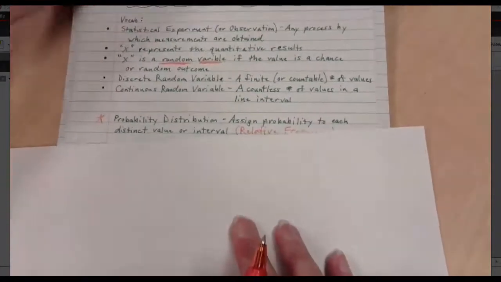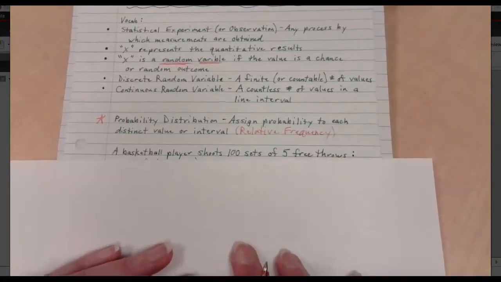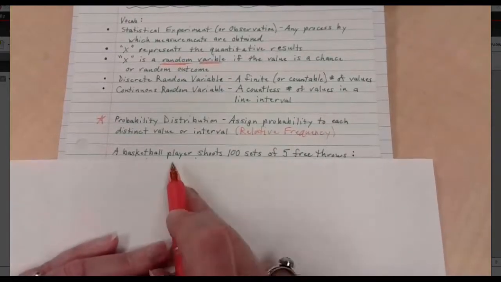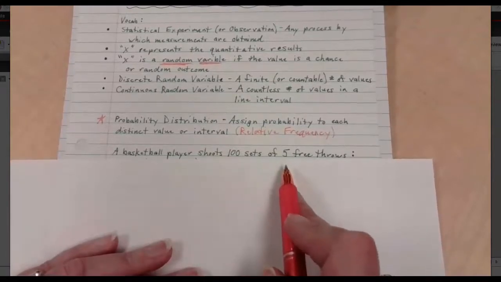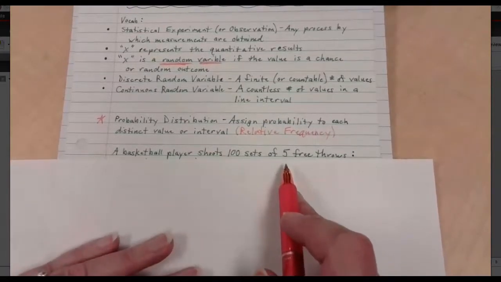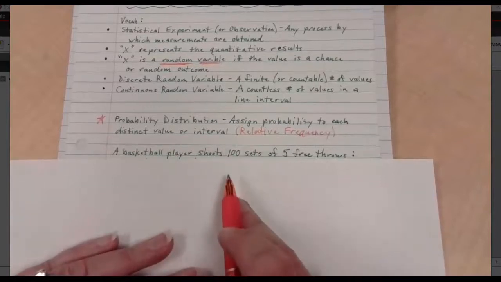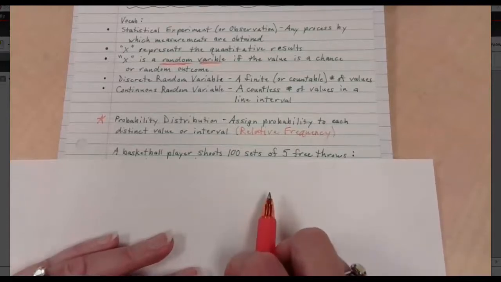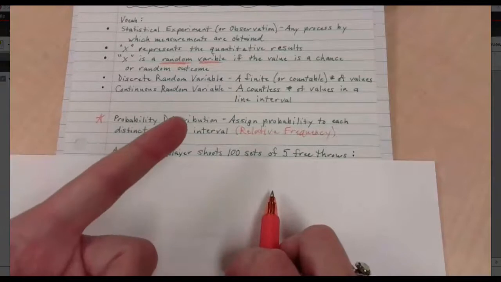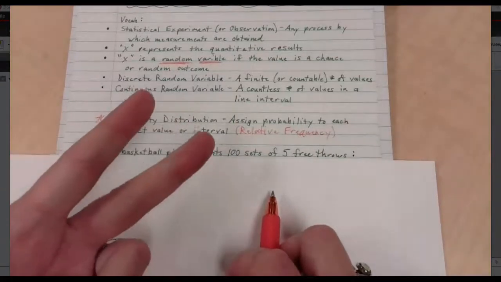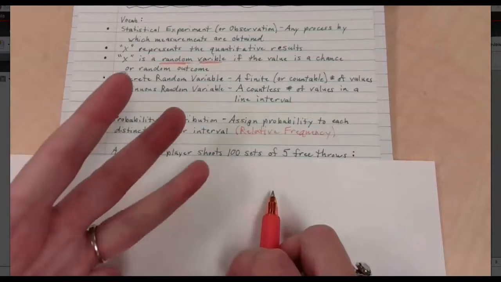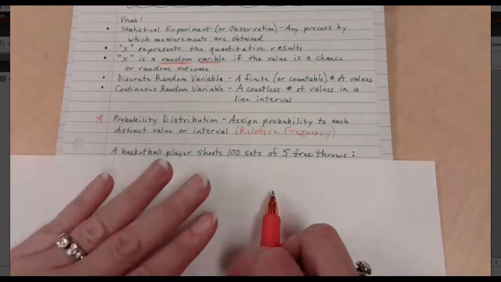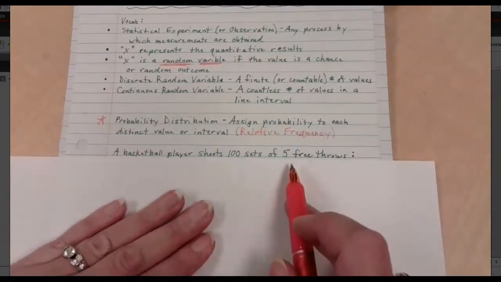All right, so what do we have? We have a basketball player, because I don't know why my brain always goes back to basketball for this, but it kind of does. And this person is shooting 100 sets of 5 free throws. They're probably not doing this all the same practice, so this would be the kind of data that you accumulate over time. But 100 sets of 5. Think about this. What could happen? You shoot 5. You could make all 5. That could happen. You could make 4 out of the 5. That could happen. You could make 3 out of the 5. That could happen. Each of these is what we would consider to be a random variable. All of these things are things that could happen as a result of shooting a set of 5.